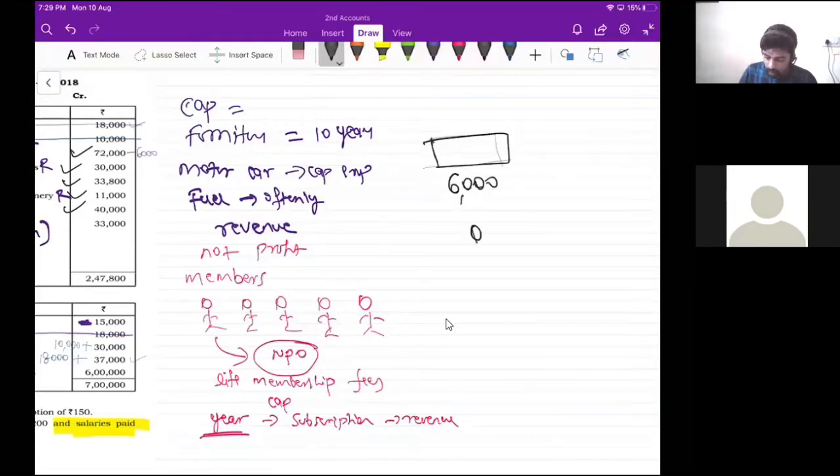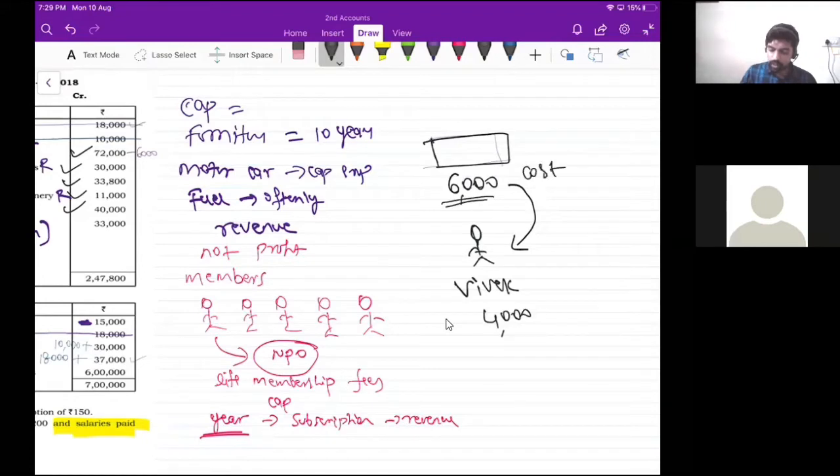But now I am selling this 6,000 worth of furniture to someone. Let us say I'm selling this to Vivek for 4,000 rupees. Got it? What is the cost of the furniture? 6,000. But I'm selling the 6,000 worth of furniture for 4,000 rupees.